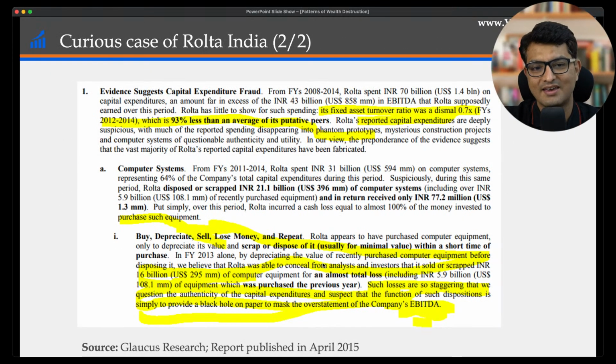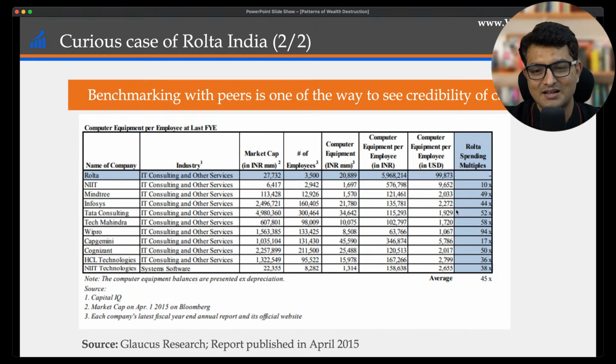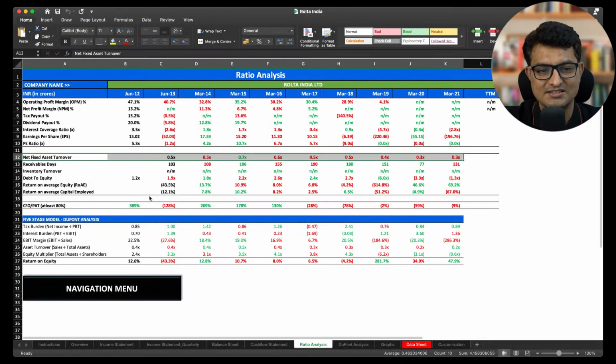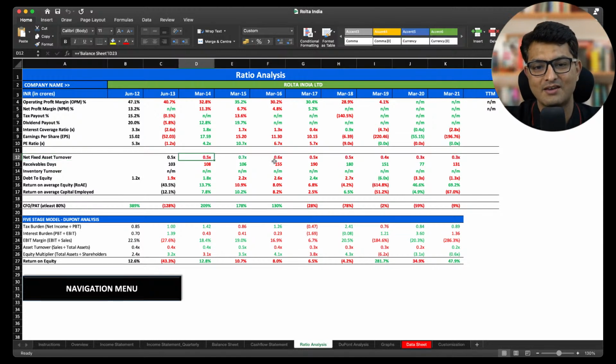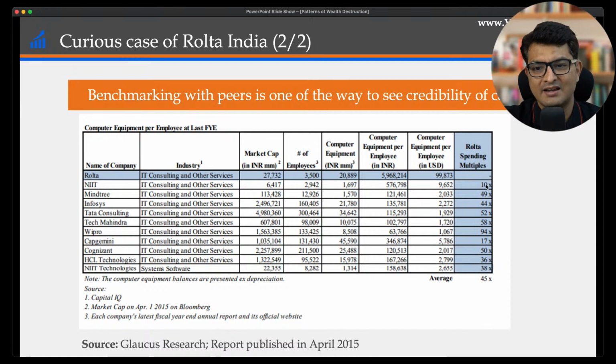Sometimes it could be like the case of Rolta. They were just falsely buying all these assets and computers, and the fixed asset turnover was much, much lesser than the peers. So when you benchmark the net fixed asset turnover with the industry, it will help you. In case of Rolta, it was like 0.5x, 0.6x, 0.4x, 0.3x, 0.3x. And if you see other industry people, like NIIT had 1/10 of the spending. Mindtree had 1/50th of spending. Right? So once you benchmark with other peers, you will understand that something is going wrong.